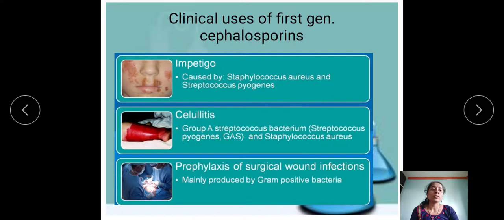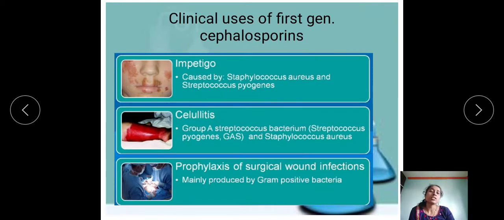So, the clinical uses of first generation cephalosporin. First generation cephalosporins are used in different kinds of infections. First one is impetigo. Impetigo is caused due to Staphylococcus aureus and Streptococcus pyogenes. Impetigo is a common and highly contagious type of skin infection that mainly affects infants and children.